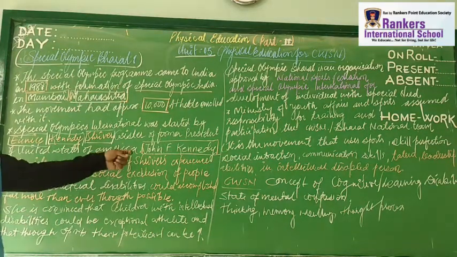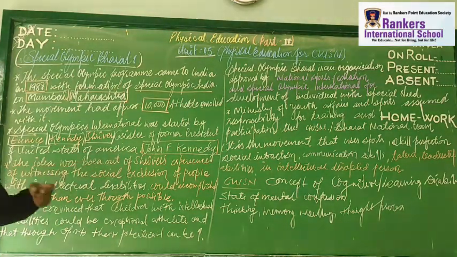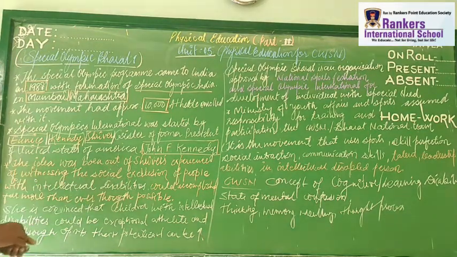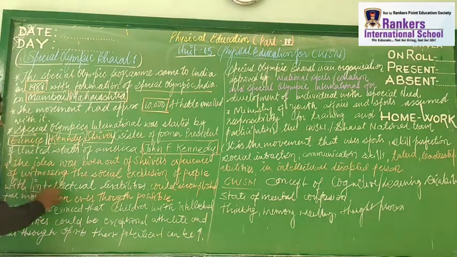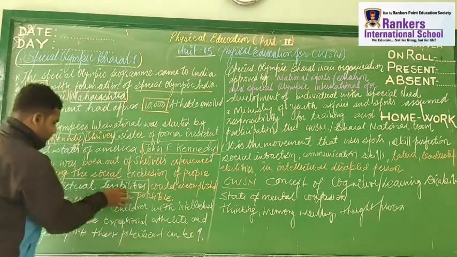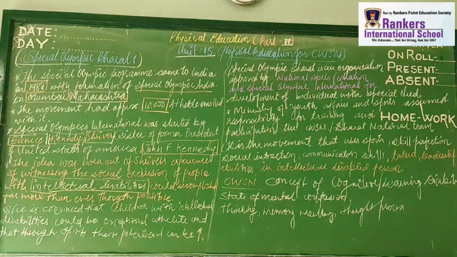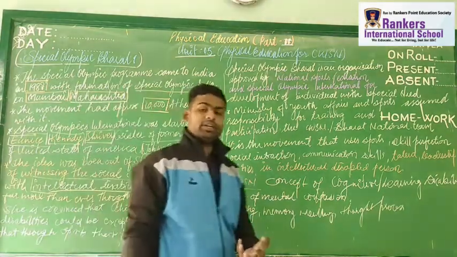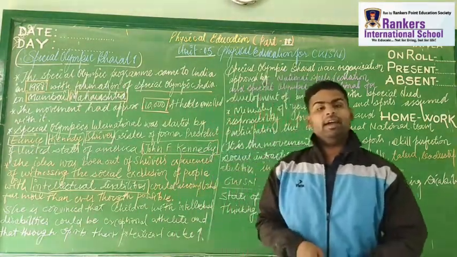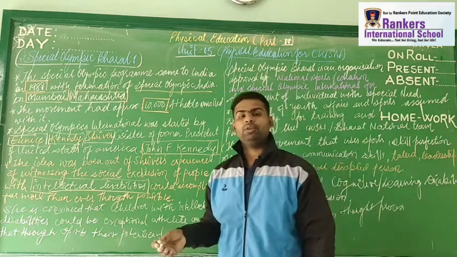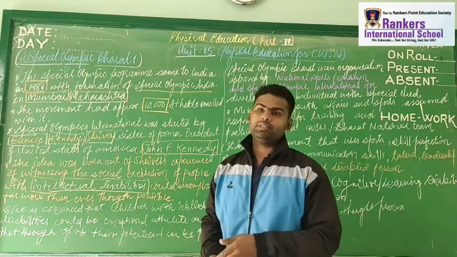The idea was born out of Shiva's experience of witnessing the social exclusion, and the thinking of the people in society, toward people with intellectual disability. So the point you need to understand here is intellectual disability. Shiva saw that people with intellectual disability could accomplish far more than people thought possible. So she started such a wonderful thought in her mind: why don't we start the Special Olympics Bharat? It is a way of life for people who have special needs.